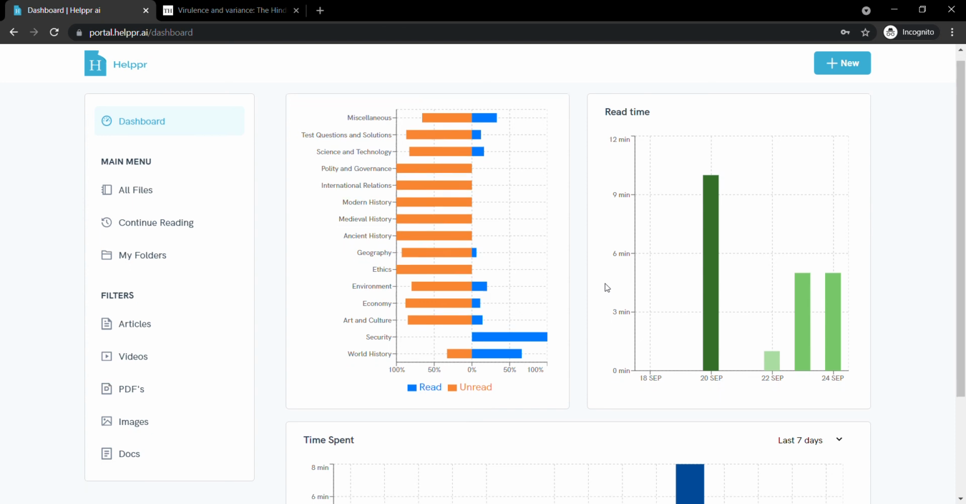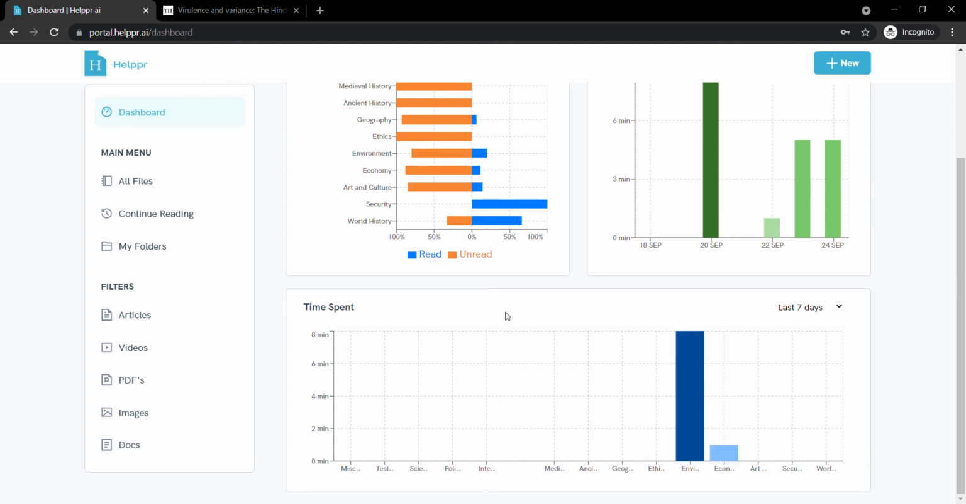Okay. The third graph is the time spent on any particular subject. Now, if you're spending time on any subject, it will be shown on this. Let's say I'm spending time on environment, so I can see I've spent a huge amount of time on environment in the last 7 days. I've spent time on economy also, but I'm ignoring geography and history in the past 7 days, right?